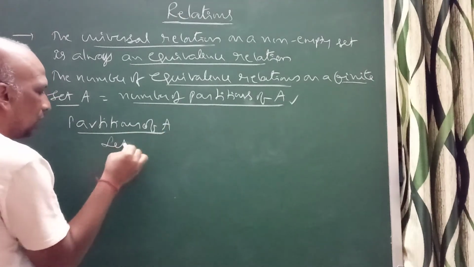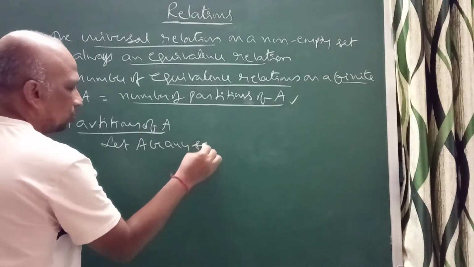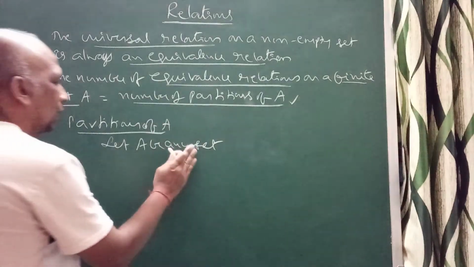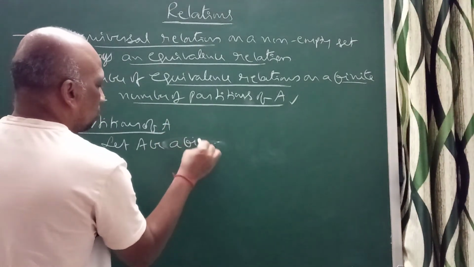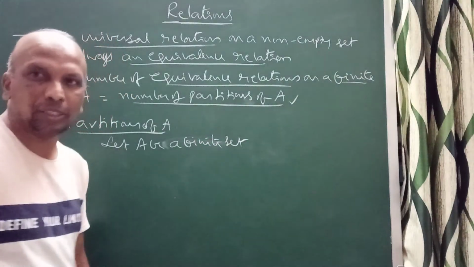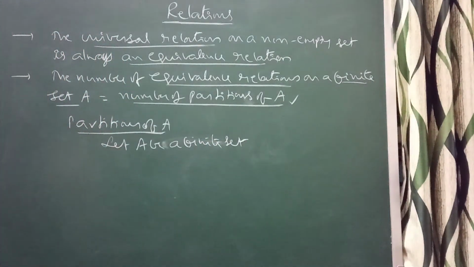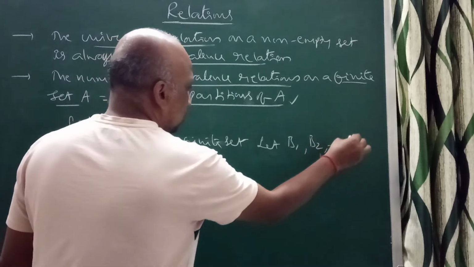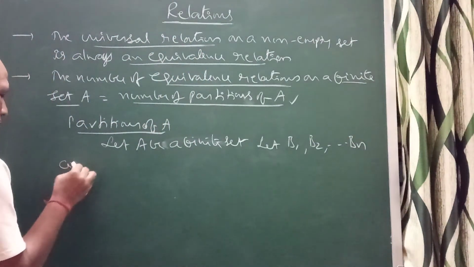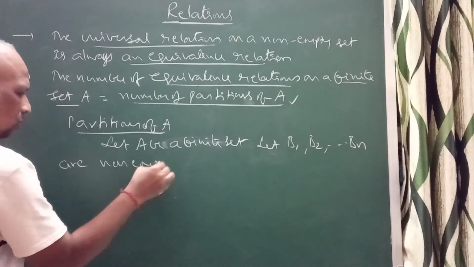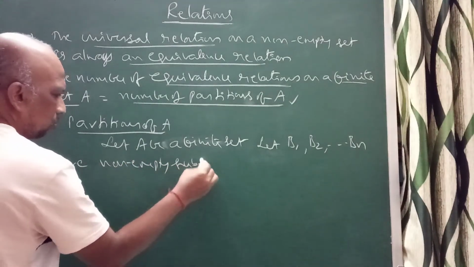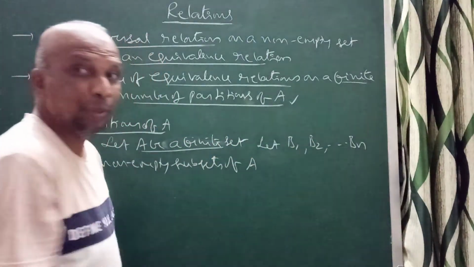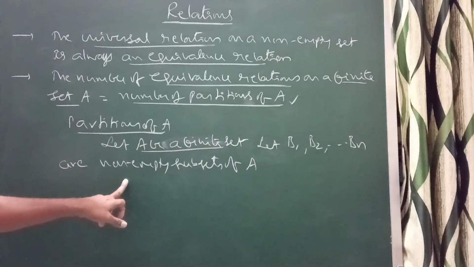Let A be any set, let A be a finite set. Then you can divide this. Suppose B1, B2 and so on Bn are non-empty subsets of A.